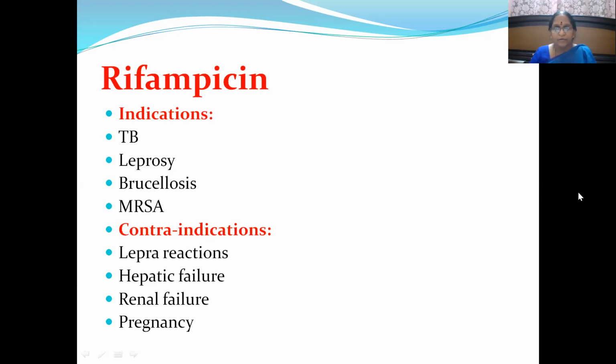And also hepatic failure, because the drug itself produces hepatitis. And also renal failure and pregnancy. Pregnancy, even though it is kept under the contraindications, it is not an absolute contraindication, it is a relative contraindication. We'll discuss how we manage the leprosy case in pregnant ladies.